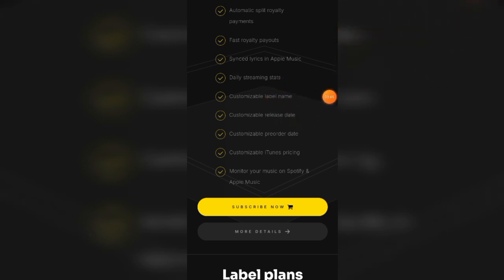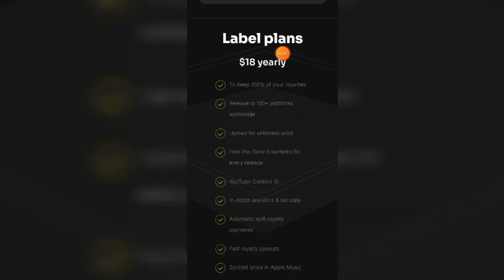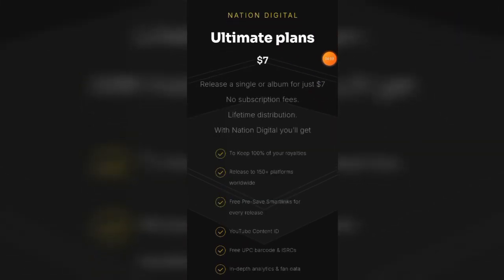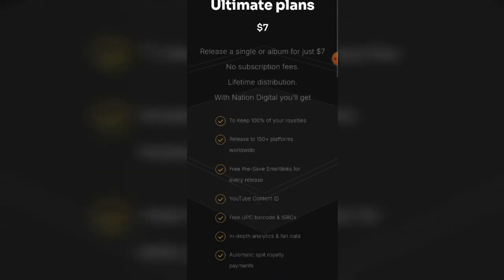Nation Digital also adds another pricing, which is their Label plan. This plan goes for $18 a year. With this plan, you get to keep 100% of your royalty. You also get to upload for unlimited artists. Basically, you get all the features included in their Ultimate plan, which I would say is kind of good, because what Nation Digital is giving us for a one-time fee is even more than what DistroKid or TuneCore are giving us with their starter plan.